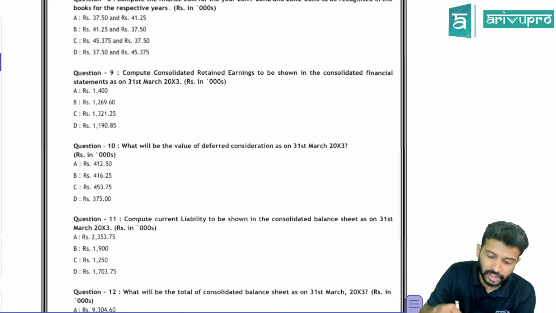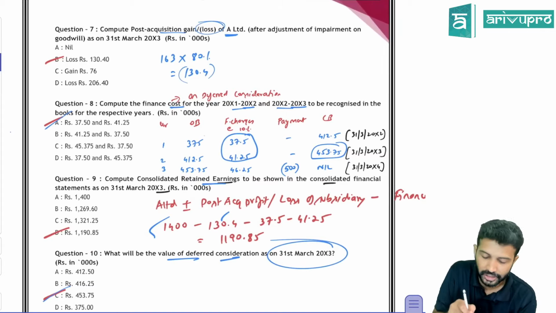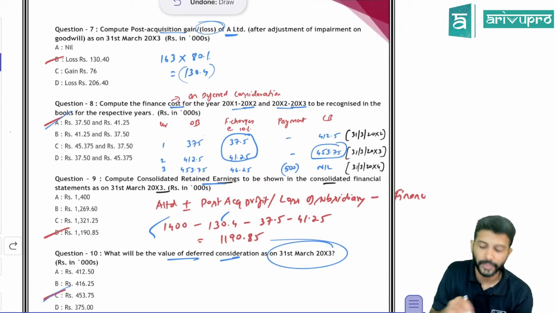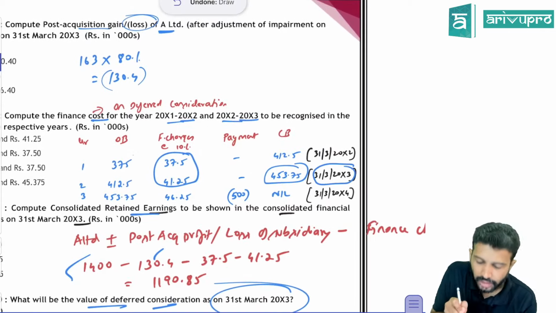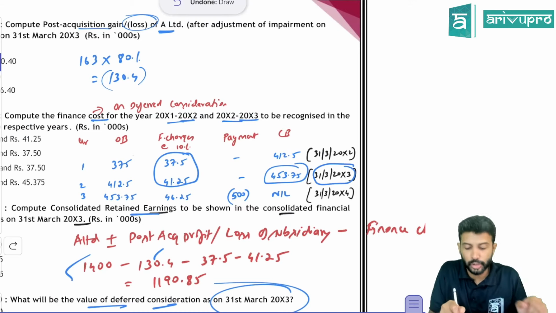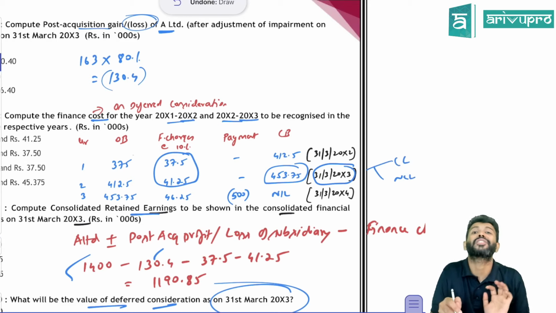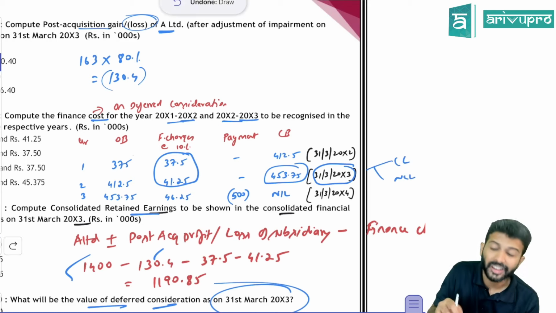But hang on, this provision for deferred consideration. Why did they specifically ask this question? We are preparing the consolidated balance sheet on 31st March 20x3. So this provision for deferred consideration, where will you show it? Will you show it as a current liability or as a non-current liability is the question. This has to be shown as a current liability.